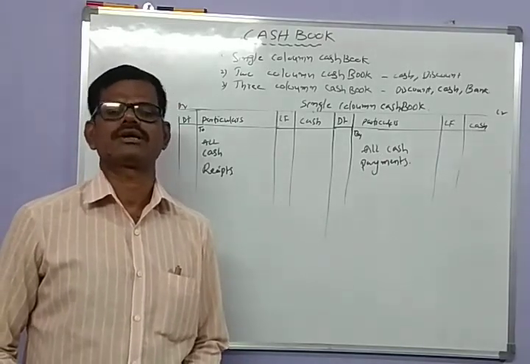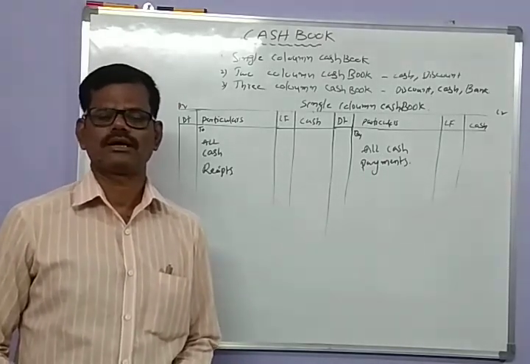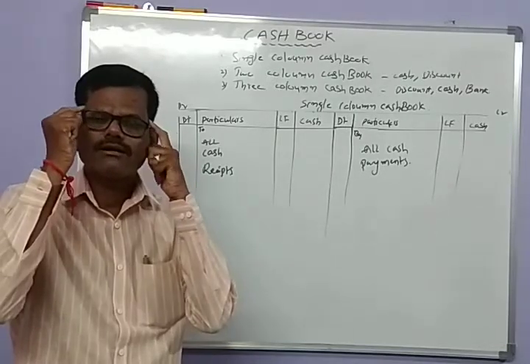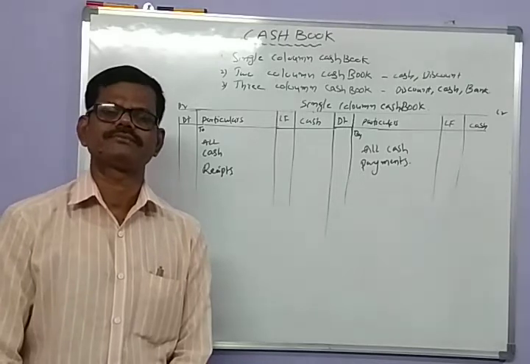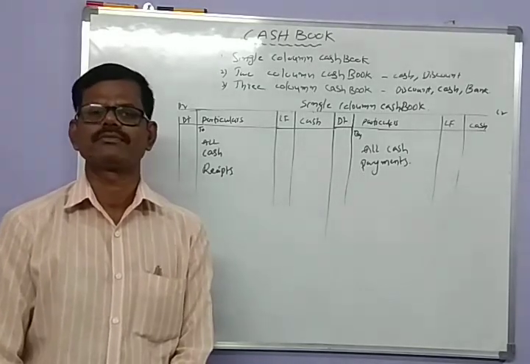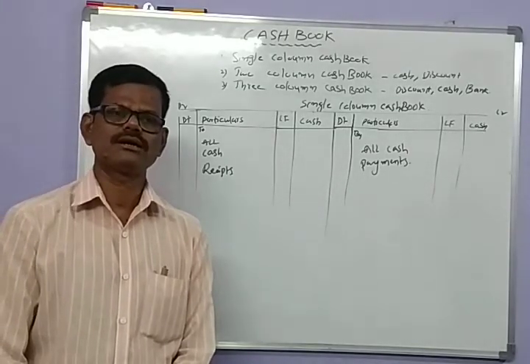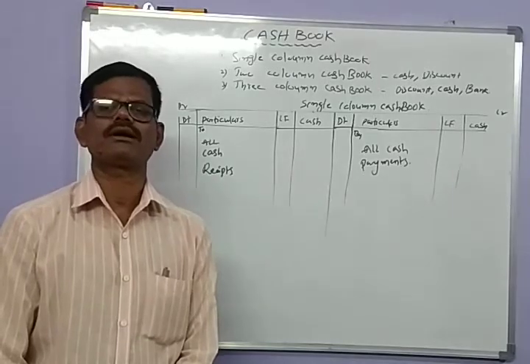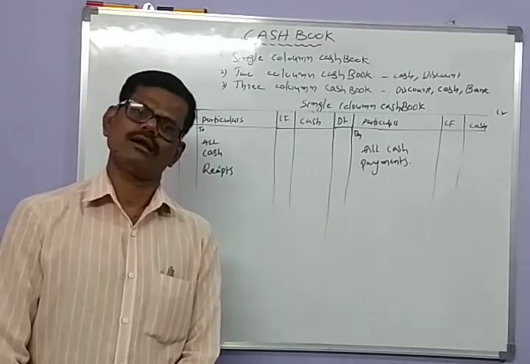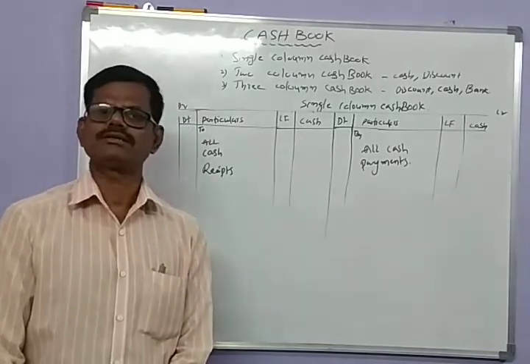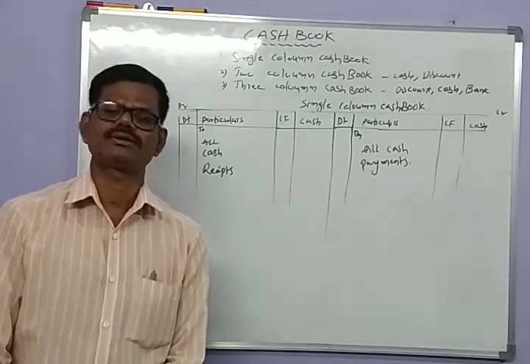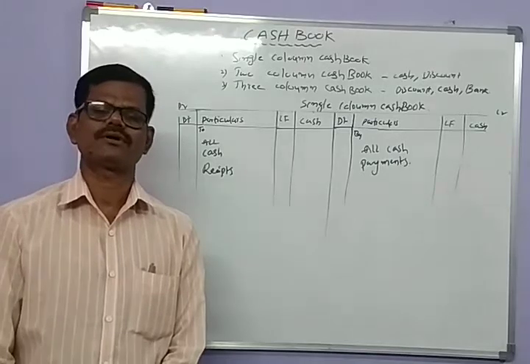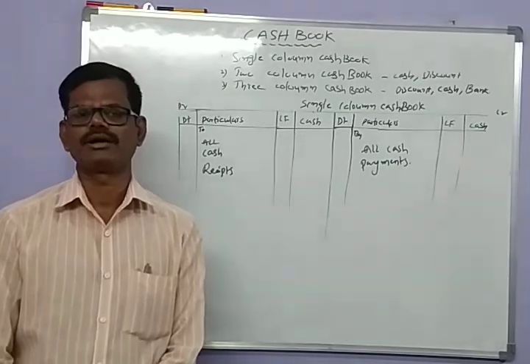The cash book records only cash transactions, like cash payments and cash receipts of a business firm for a particular period.